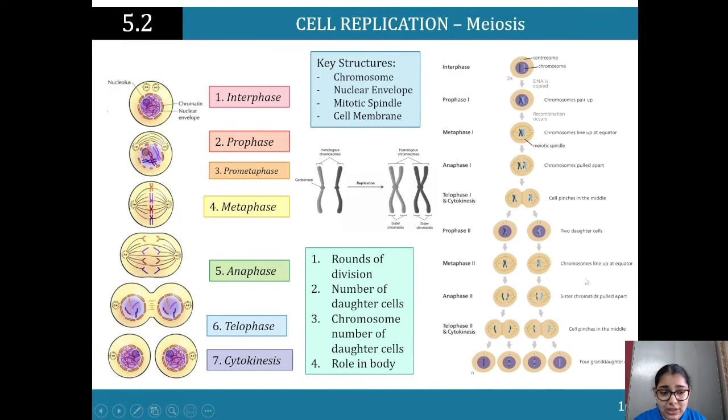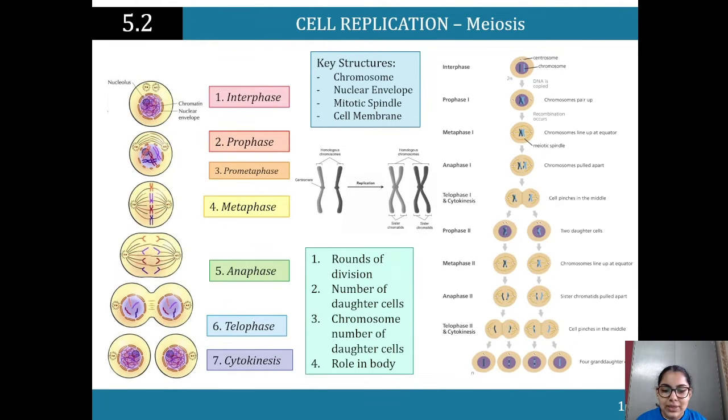From there, we've got metaphase 2, where these chromosomes line up at the equator. Like I said earlier, the crossing over and the recombination occurs here in prophase and metaphase. It's not happening again in meiosis 2. It's already happened here. Now we've got the two daughter cells, metaphase 2 again. They line up at that equator, and we've got the mitotic spindles that are holding on to them. In anaphase 2, the sister chromatids are pulled apart.